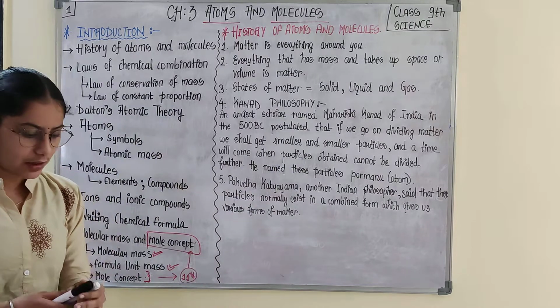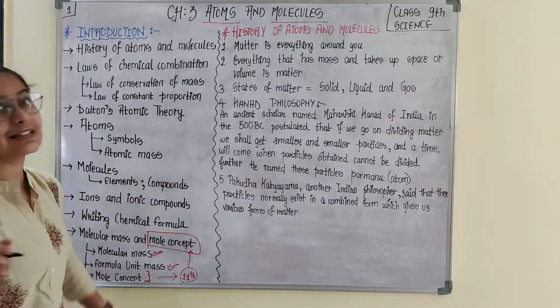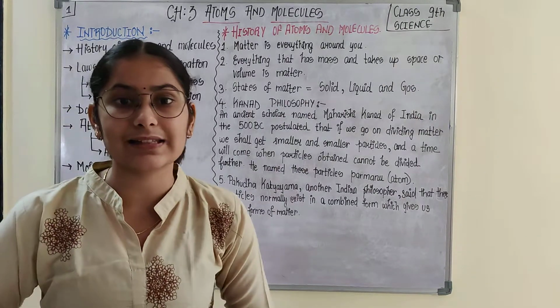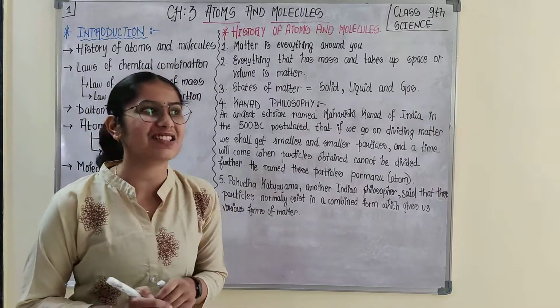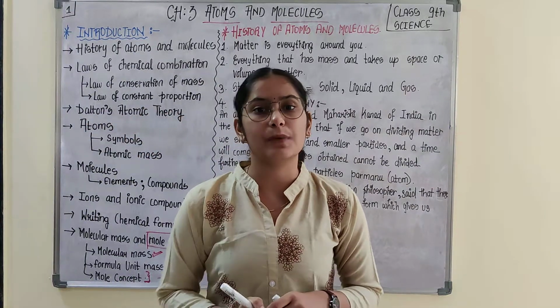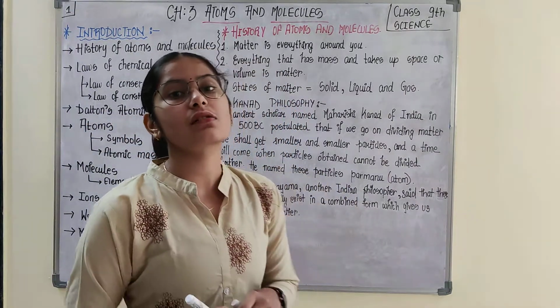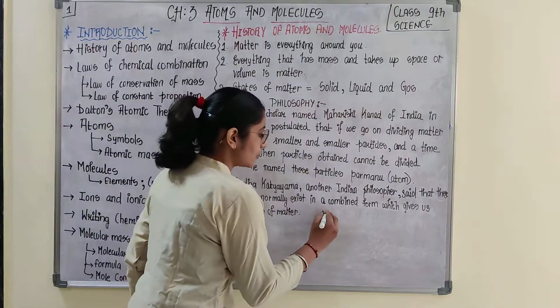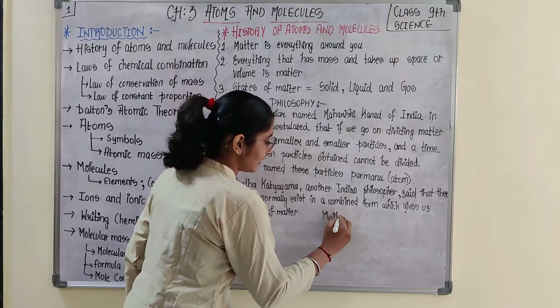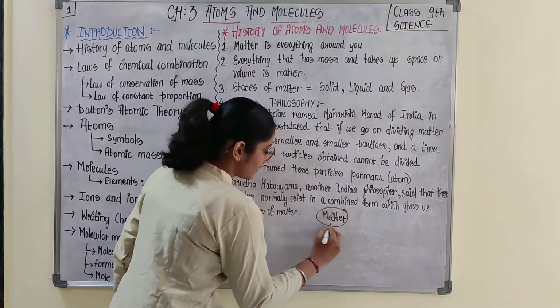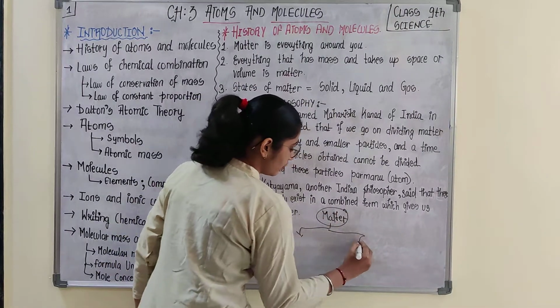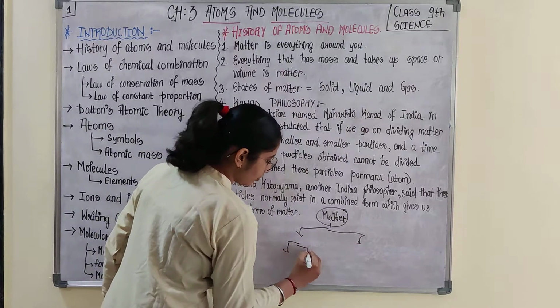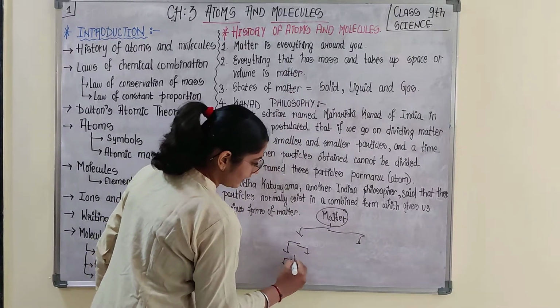So first of all, in class 7th and in class 9th, the second chapter, Matter Around Us Pure, we discussed how the flowchart works. We discussed that there is something known as matter. This matter is divided into 2, then further divided into 2, then further into 3.